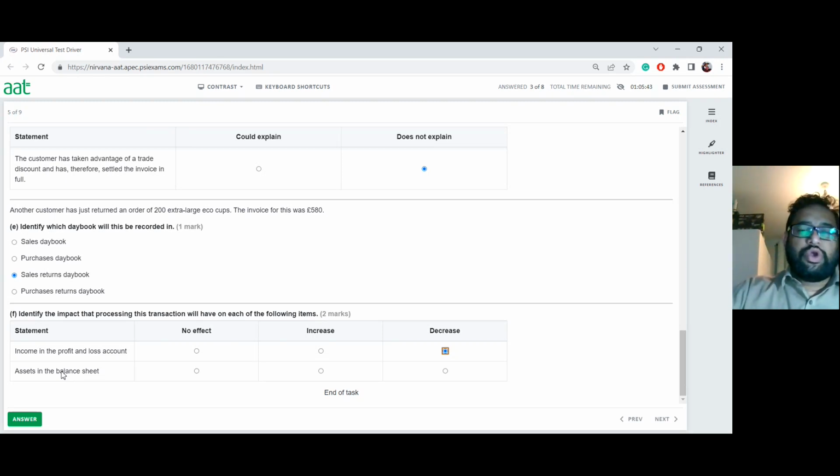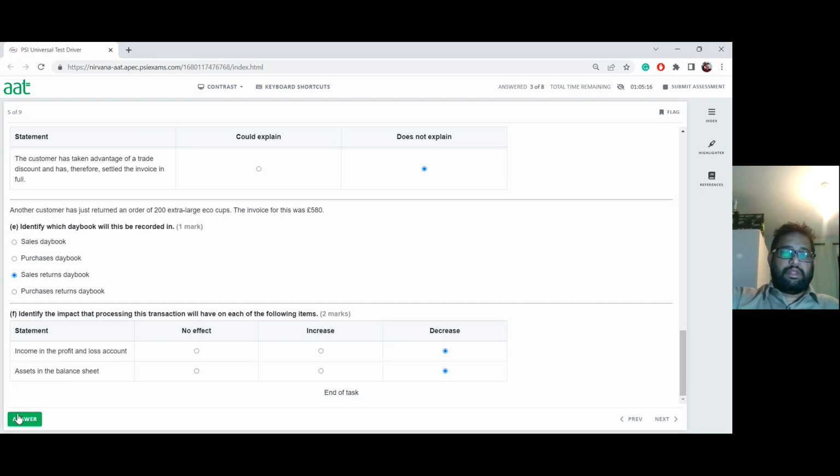So that is also going to decrease my assets in my balance sheet, because for me, I don't know whether I can use those products or not, because the goods were sent back to you. We don't know exactly whether they can be resold or not. If that is going to be scrapped, I'm going to lose some of my inventory as well. So therefore, we're not sure, but the cash itself is going to be reduced now.